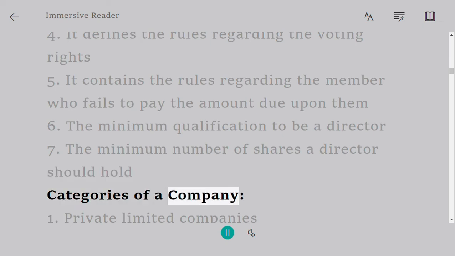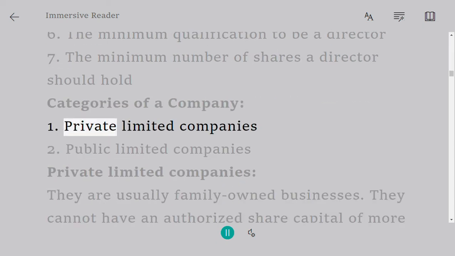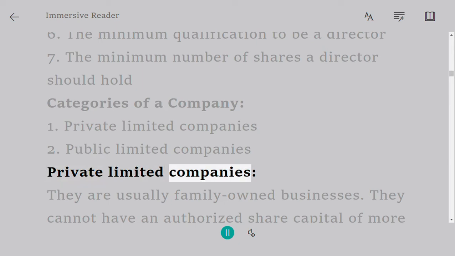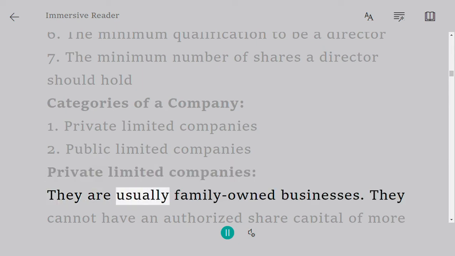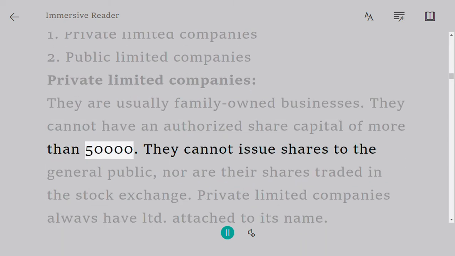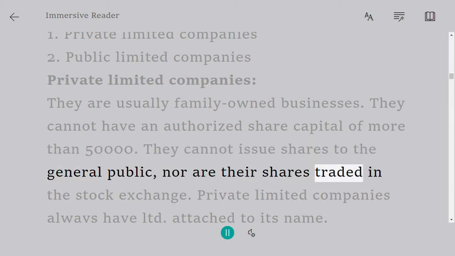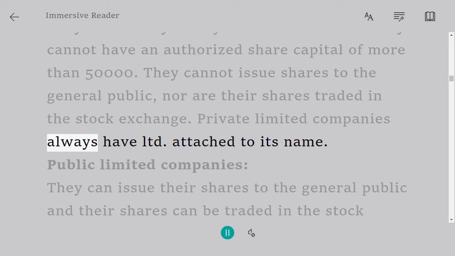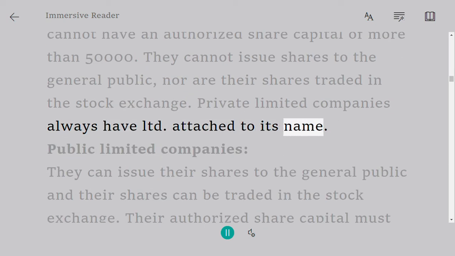Categories of a company. 1. Private limited companies. 2. Public limited companies. Private limited companies. They are usually family-owned businesses. They cannot have an authorized share capital of more than 50,000. They cannot issue shares to the general public, nor are their shares traded in the stock exchange. Private limited companies always have limited attached to its name.